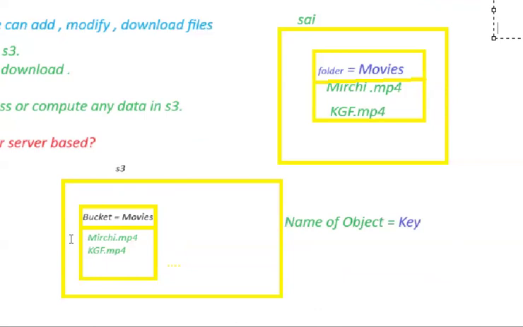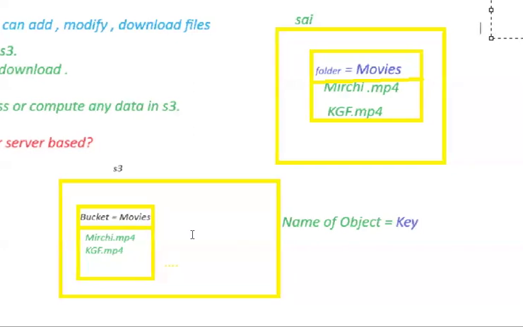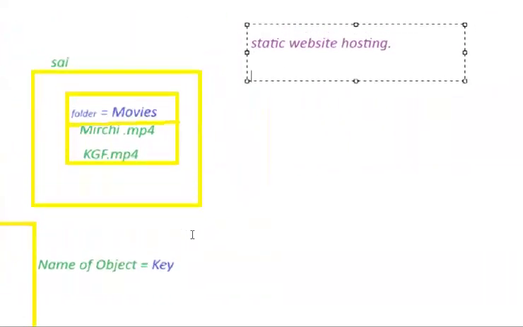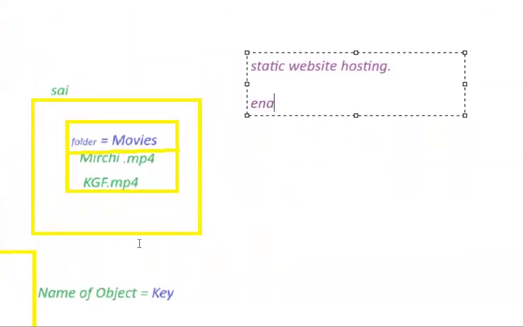And the only thing you need to perform is to enable static website hosting.